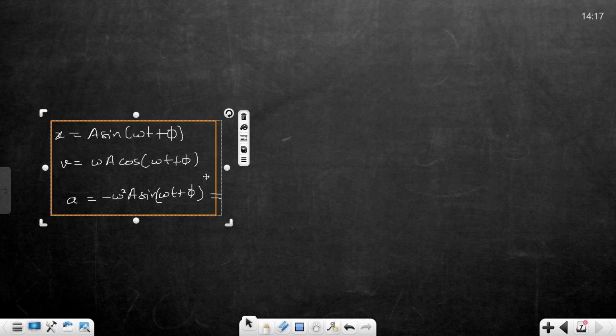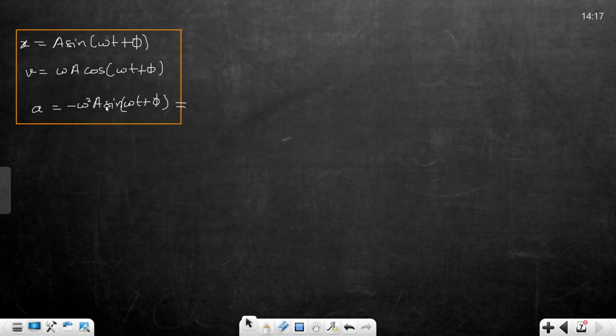Chalo. Now we will draw the graph. चलो मैं फिर से लिख दे रहा हूँ. Now we will assume phi is equals to 0 degree. अच्छा, you can start the motion from mean as well as extreme.